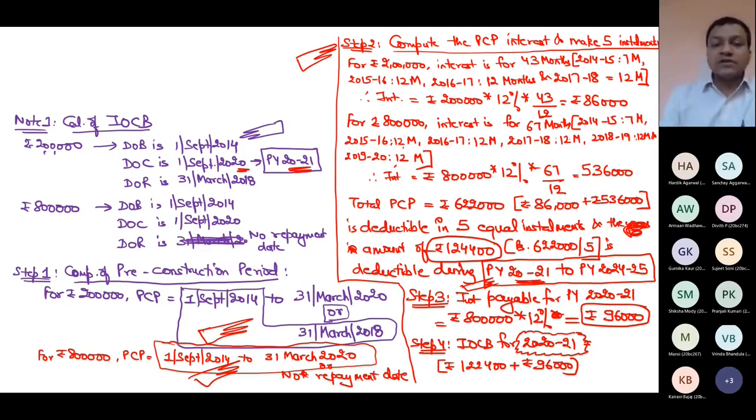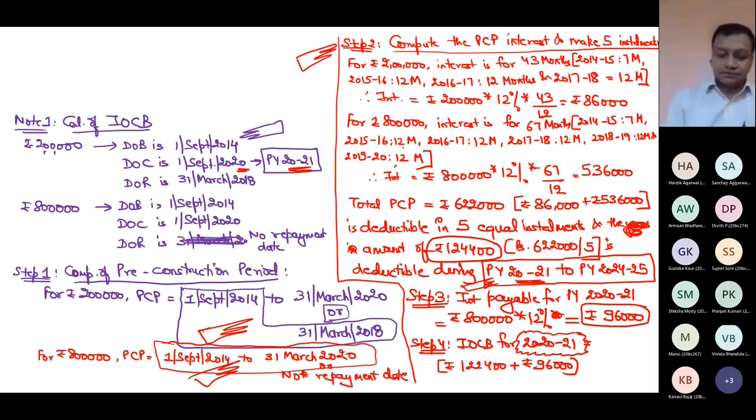Suppose the house is constructed or completed in 2022-23. So you start 5 years from 2023. So your current previous year will not come. So you have to carefully see not only the installment amount, you have to carefully see those 5 years, whether in those 5 years your current relevant previous year for which you are doing the calculation for the purpose of tax department exists or not.